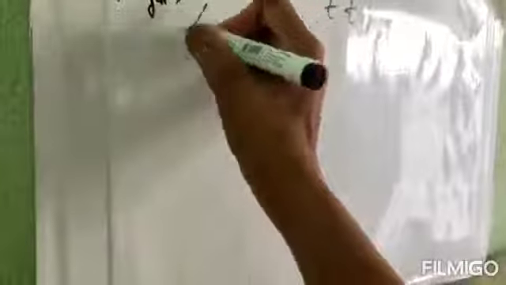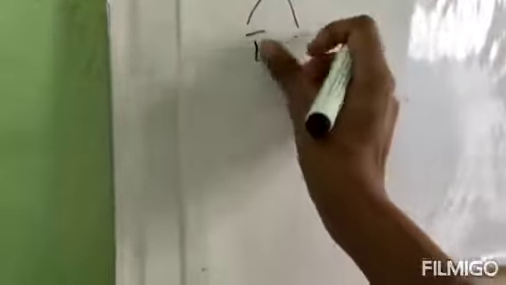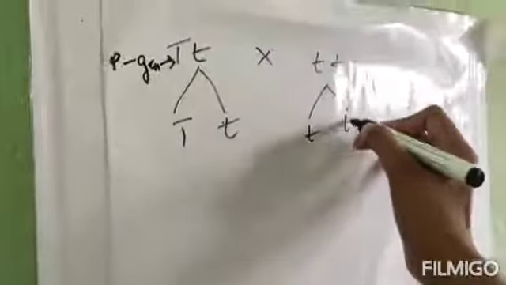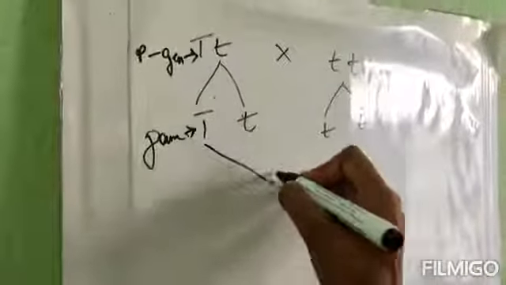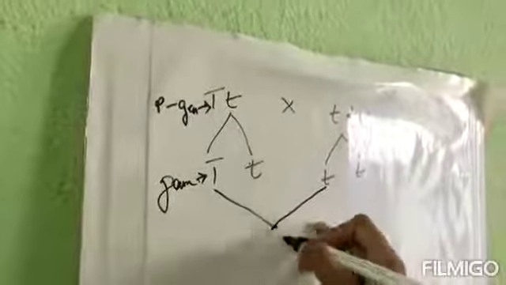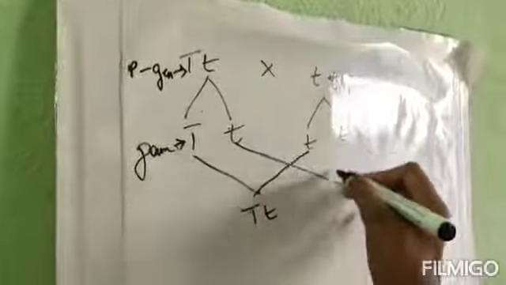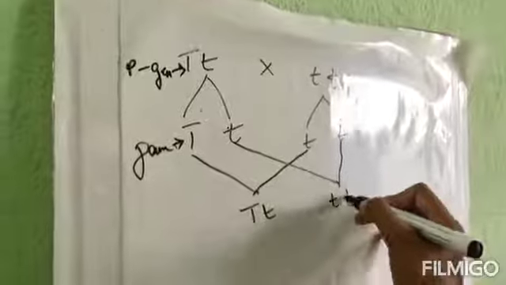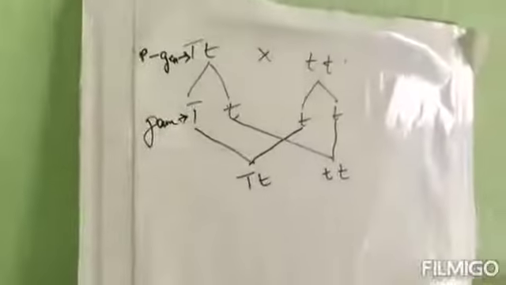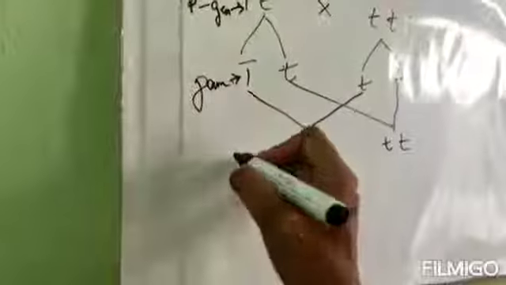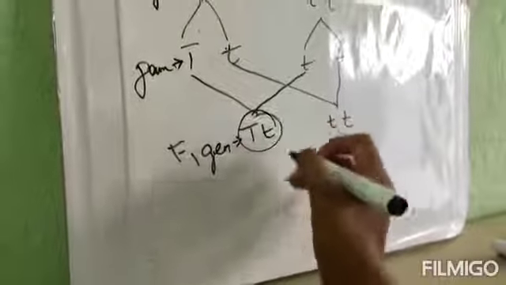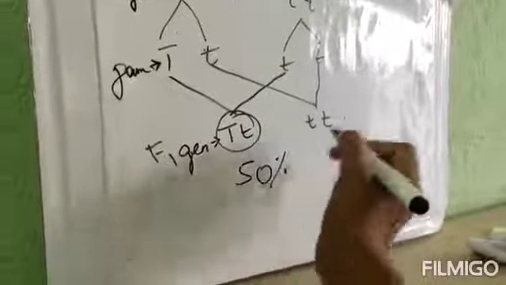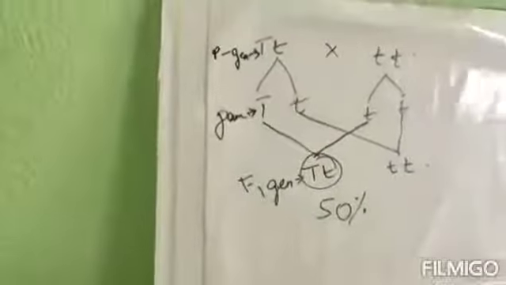Okay. So these are the gametes coming out. Capital T, small t, and there is only one type of gamete coming out from the pure dwarf. So this capital T will cross with this small t, and this small t will cross with this small t. So how many percent of hybrid tall plants are we getting in the F1 generation? See, 50%. Got my point? So 50% is the answer.